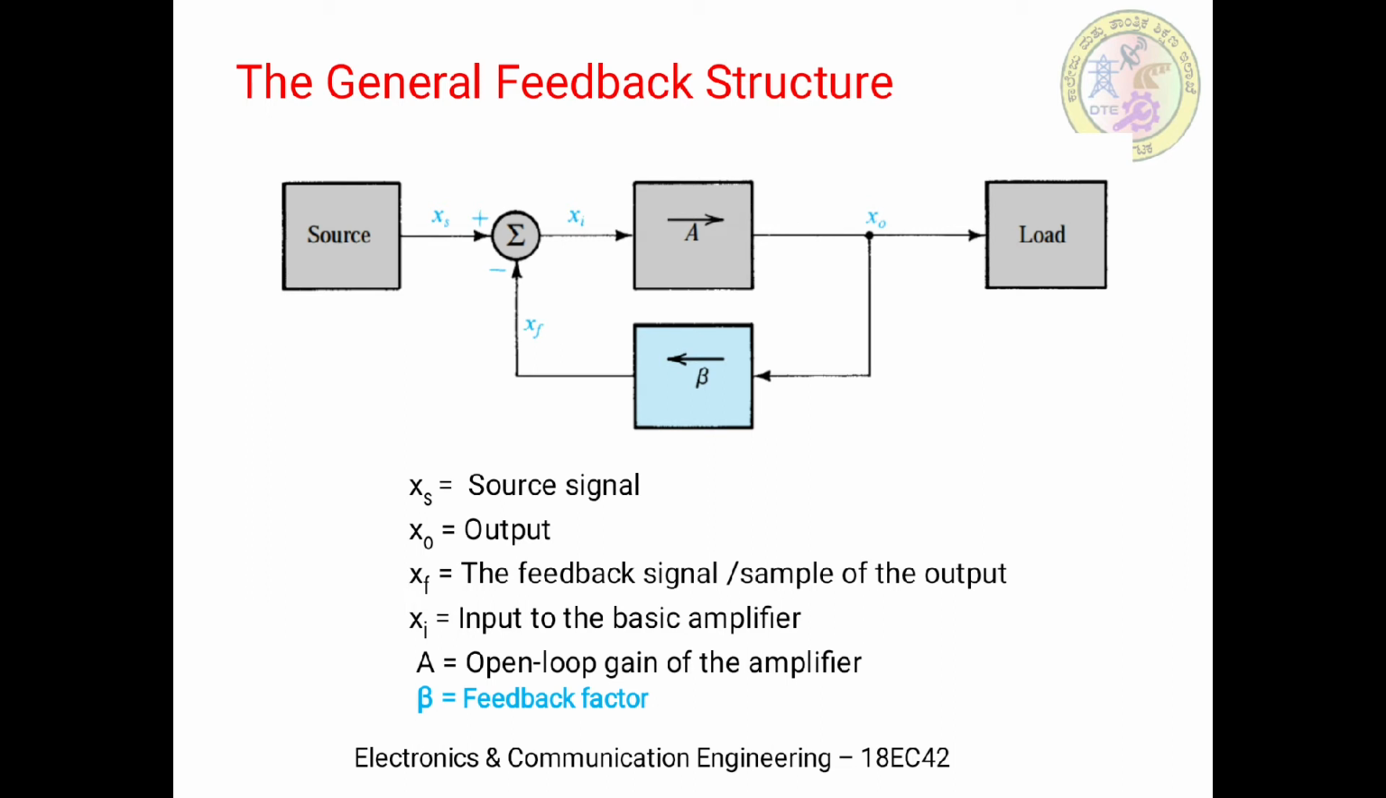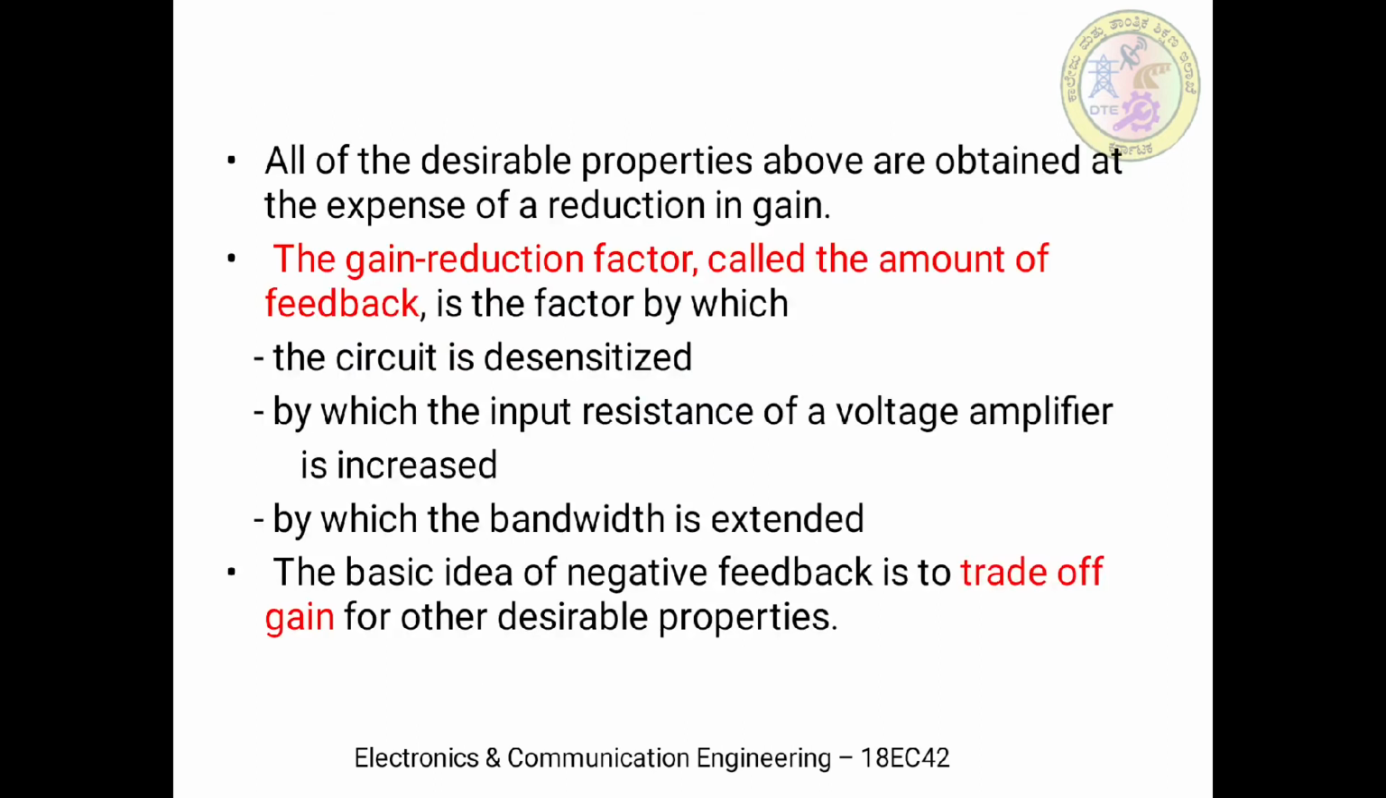Then there is one more term, Xi. This Xi is the input to the basic amplifier A. What is the meaning of this basic amplifier? Assume that there is no feedback, that is, there is no beta factor. Then what we have is a source, an amplifier, and a load. This particular block is known as the basic amplifier.